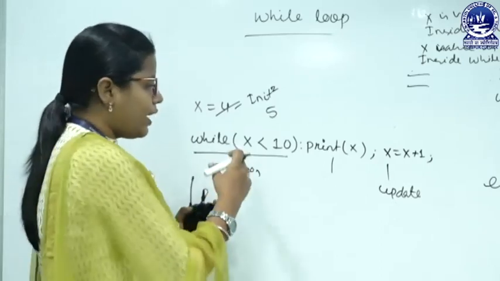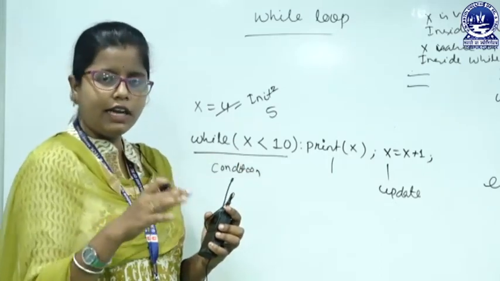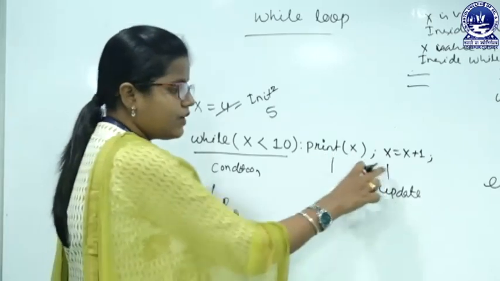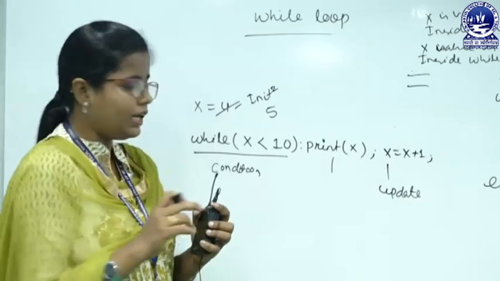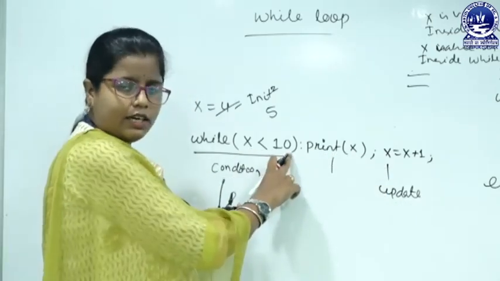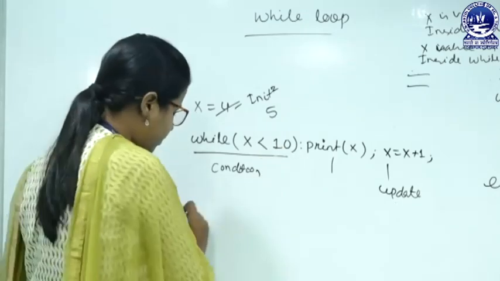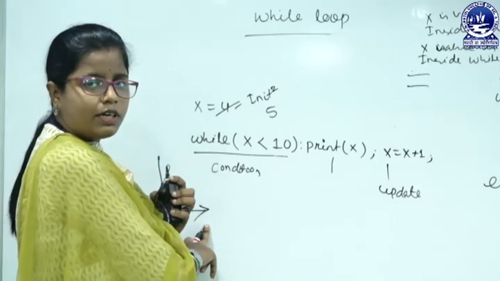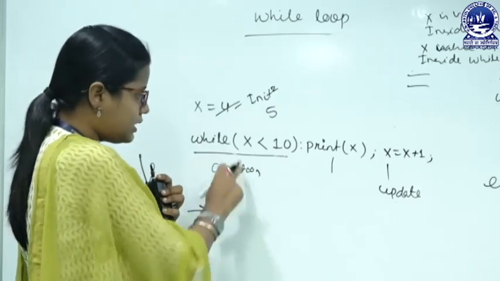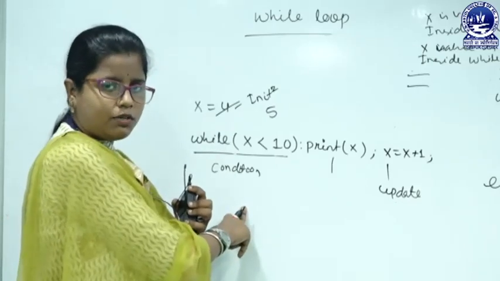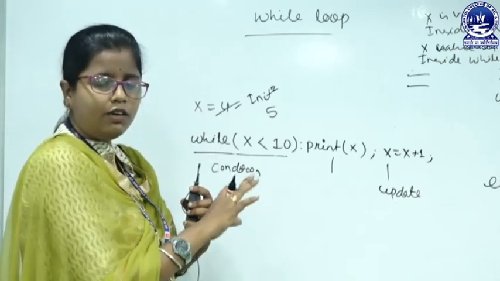Like that 5, 6, 7, 8 and 9 will get printed, and once the x value gets modified to 10, and 10 less than 10 is false, then we will go out of the loop, then we will go for the statement after this. Whatever the statement that is after this statement, that will get executed. So, this is the shorthand while loop.